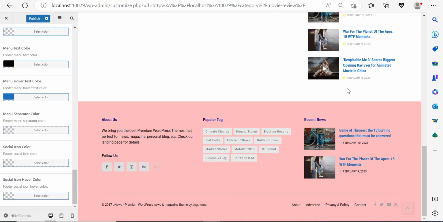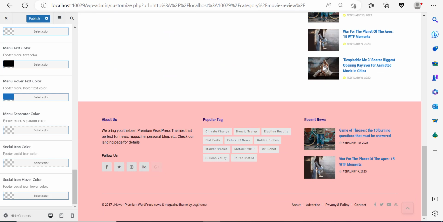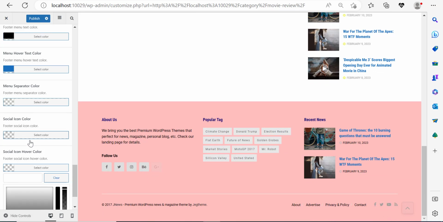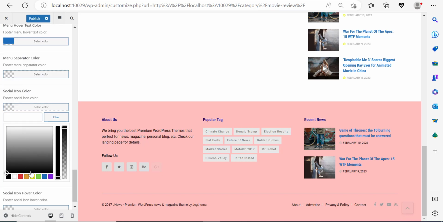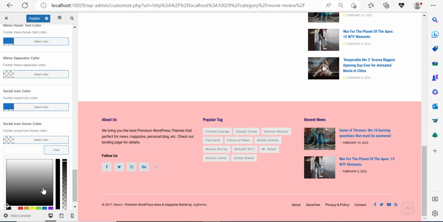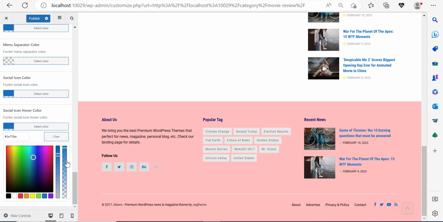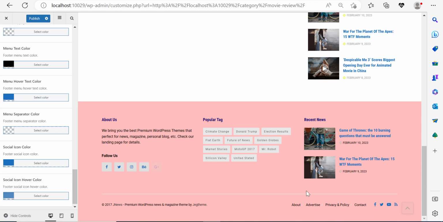Social icon hover. Now let me take a look at these social icons. Now these are in blue, so it only makes sense if we make these social icons blue, right? Or not on hover, actually just the color without hover. Let's make them like this. And on hover, let me give it a different color. So I'm going to take this blue and make it less light, right? So I'm going to click on it here. Click. And let me make it lighter so that when people hover, they can notice that this is a hover effect. All right, so I think this is pretty cool, right?